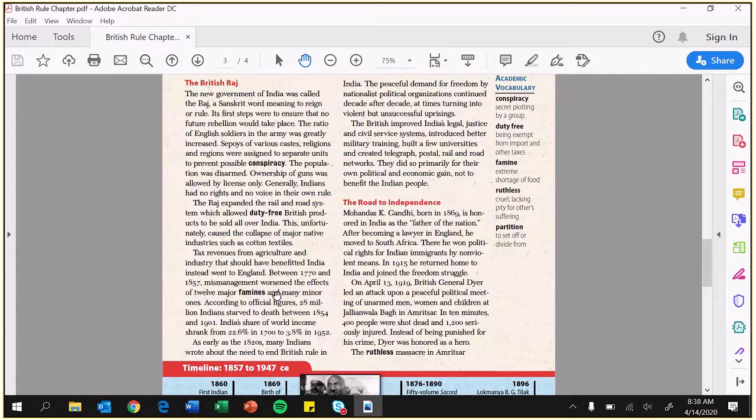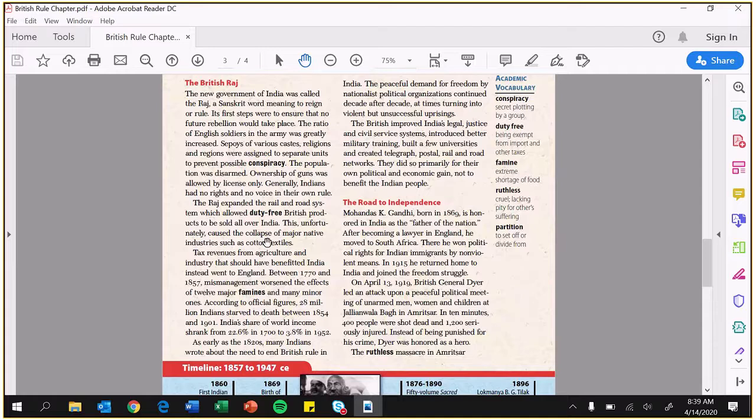Just this part of it, I want you to read and understand what the British people actually did to India. And this is what caused Gandhi to really come back to India and start protesting them. We can't really understand why he protests and understand the timeline of his events unless we know the cause. Cause and effect. We know he is going to protest them, but why did he protest the British rule? Well, we have to read what the British people were doing first. So just read this part of the PDF and answer the questions. There's conspiracies there, there's a whole bunch of things, there's famines there.